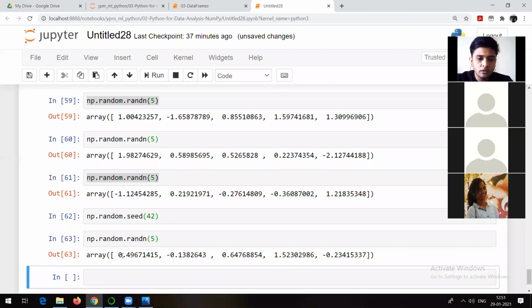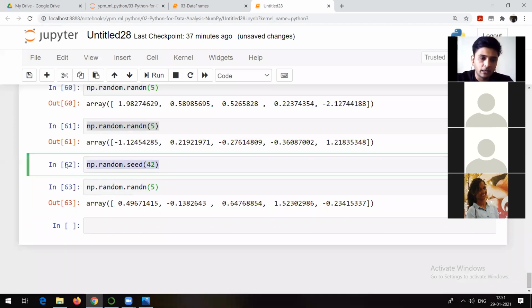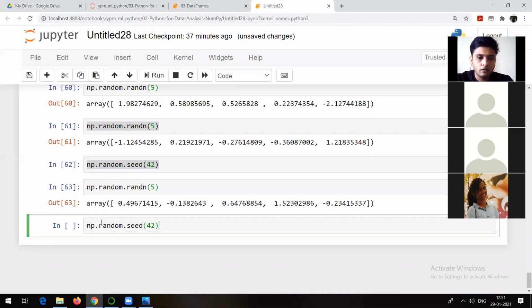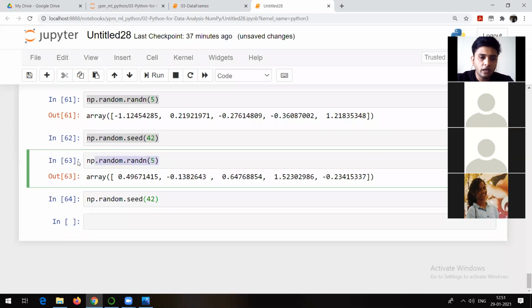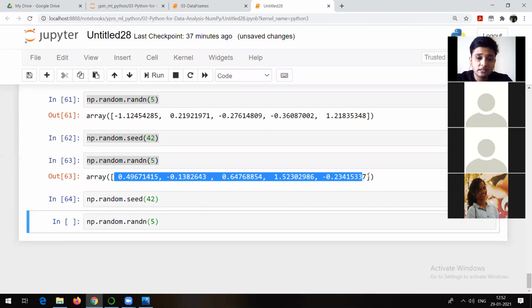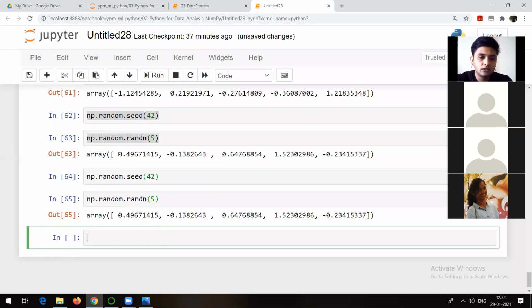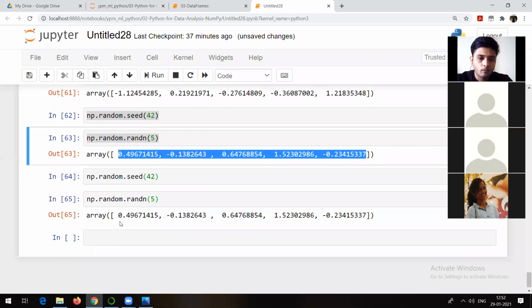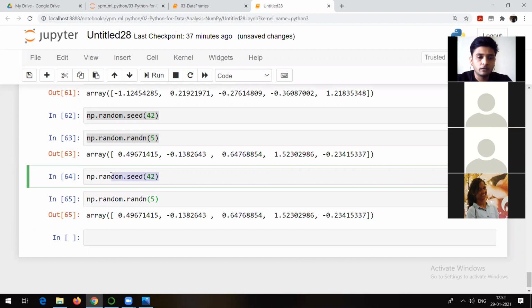Okay. Now which numbers did I get? 0.4, minus 0.13, 0.64, and so on. Let me run the seed command once again. Run it. And what I will do now is run np.random.rand(5) once again. So what's going to happen is this time I am not going to get different numbers. This time I am going to get the same numbers. That's the use of np.random.seed. You can see these numbers and these numbers are the same. That's because of this seed command.